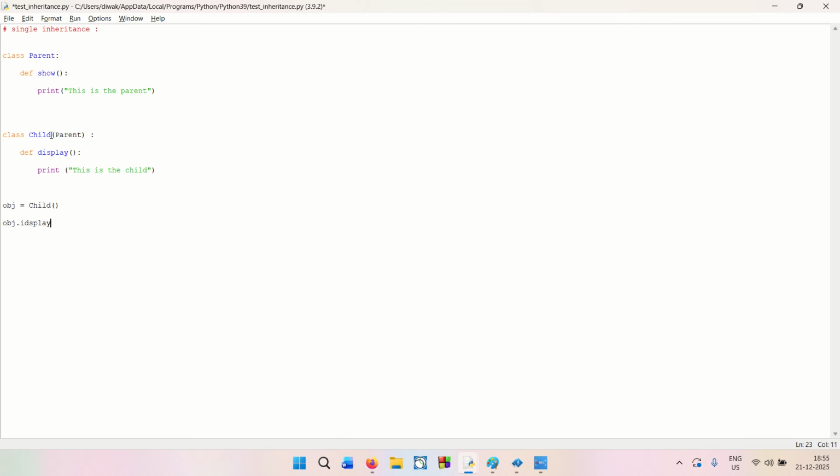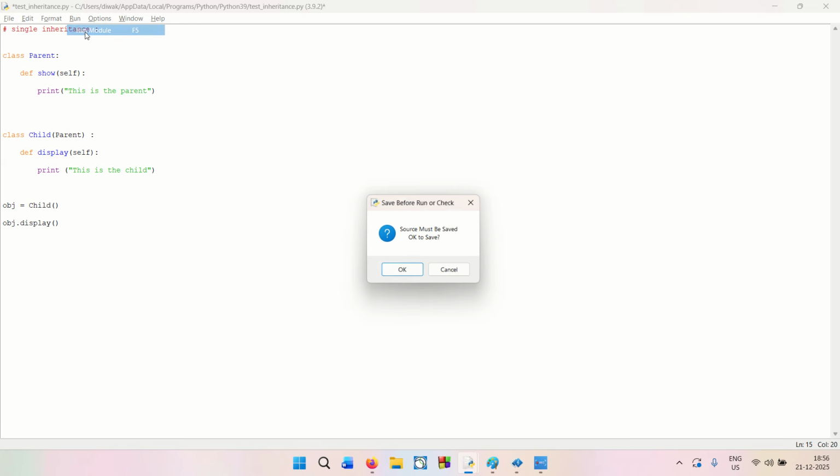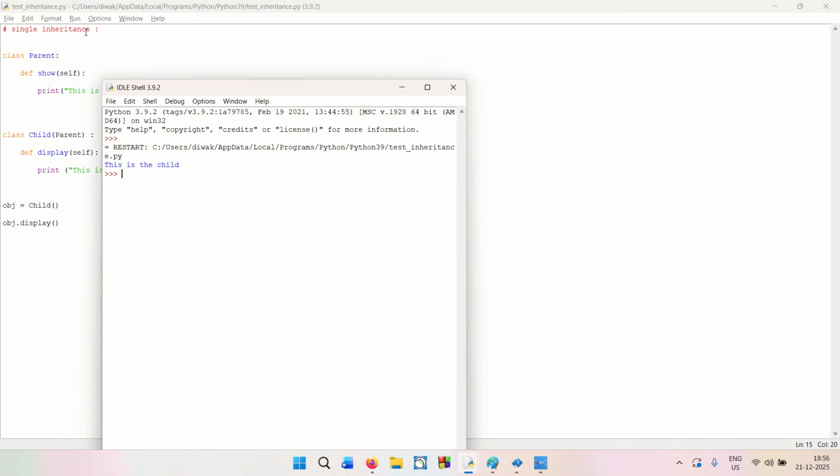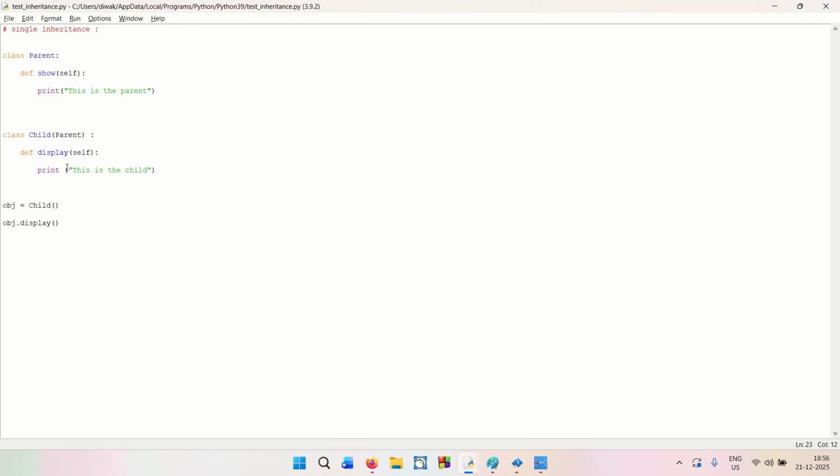Okay, sorry, my bad, I forgot to put self over here. Now we got this is the child, right? So object dot display is telling you the child because this is the object of the child.